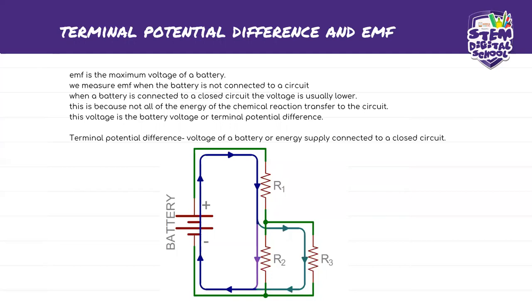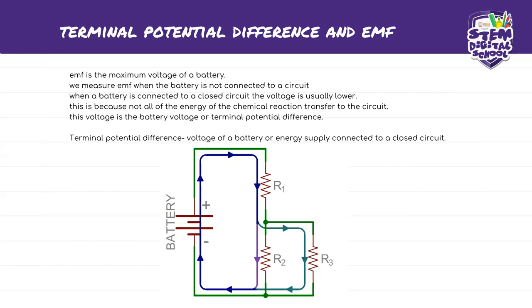So the voltage is the battery voltage or the terminal potential difference. Potential difference and voltage, remember guys, it means the same thing. So the terminal potential difference is the voltage of the battery or energy supply connected to a closed circuit. Make sure you understand this, closed circuit. A battery in this case is the source and is the one that is supplying energy to the circuit. So we calculated when it is not connected to the circuit. I hope that makes sense to you guys.